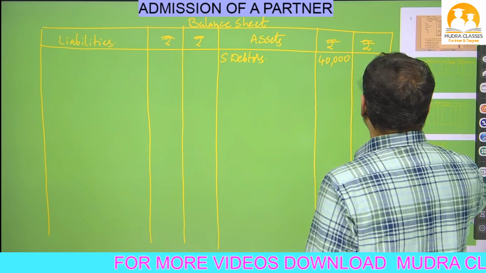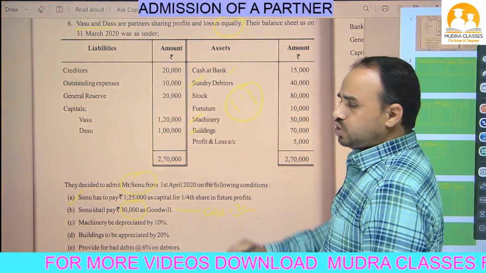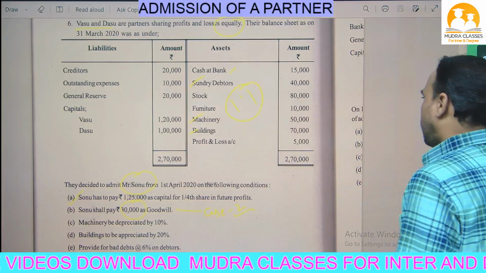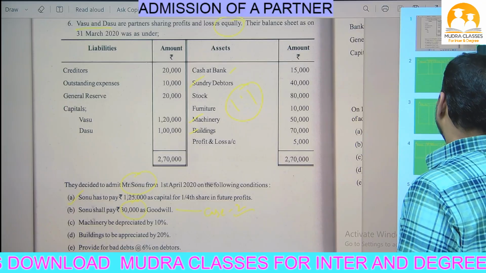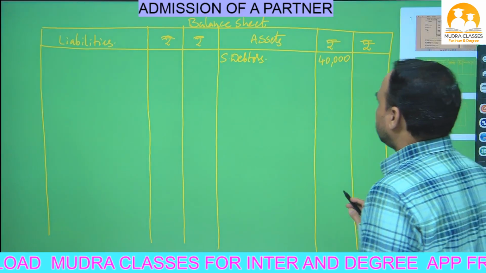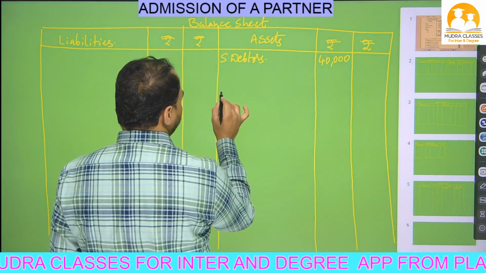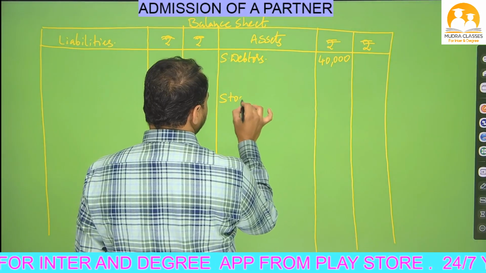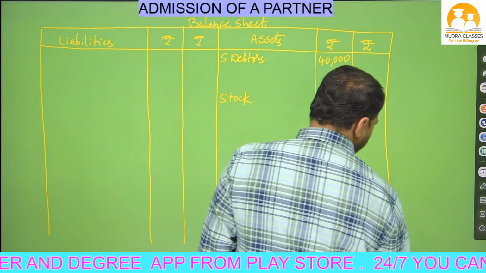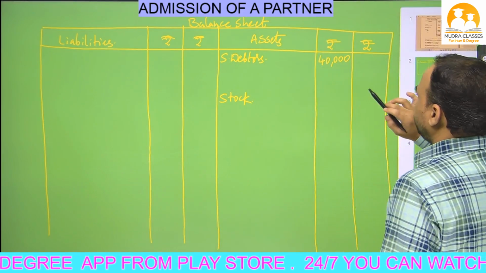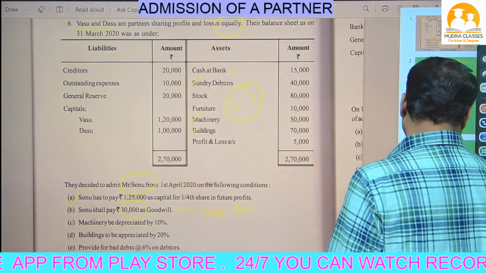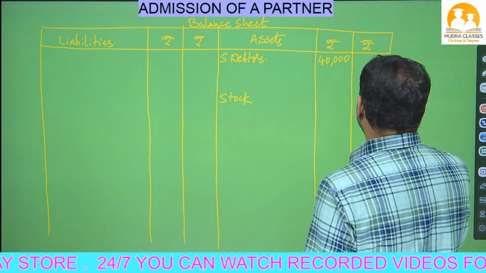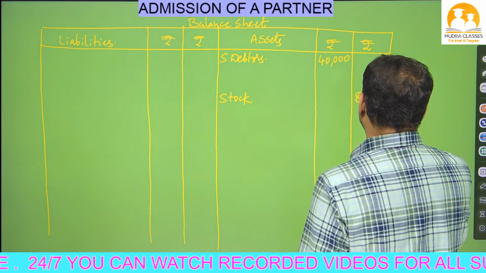Next item. The next item given is stock, but for stock we do not have any adjustment, so directly we have to write in the outer column. On the balance sheet asset side, leave some place for the debtors adjustment. Here I will write stock. How much amount is given for stock? 80,000 is given. So 80,000 we have to write on the balance sheet asset side, directly in the outer column, no adjustment.